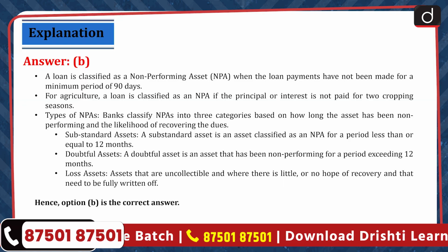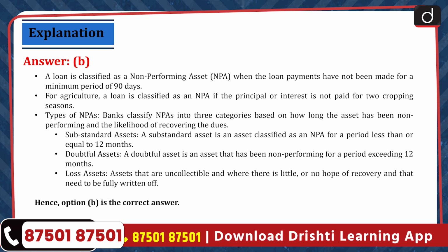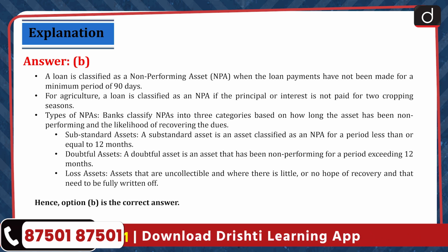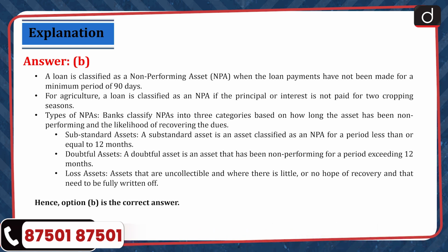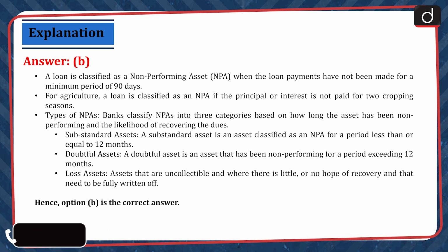A loan is classified as a non-performing asset when the loan payments have not been made for a minimum period of 90 days. For agriculture, a loan is classified as an NPA if the principal or interest is not paid for 2 cropping seasons. Types of NPAs. Banks classify NPAs into 3 categories based on how long the asset has been non-performing and the likelihood of recovering the dues.